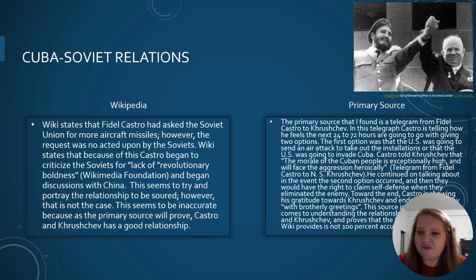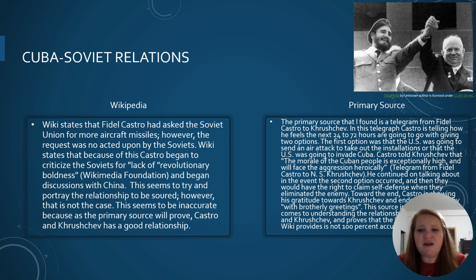Wiki states that Fidel Castro had asked the Soviet Union for more anti-aircraft missiles. However, the request was not acted upon by the Soviets. So the wiki states that because of this, Castro began to criticize the Soviets for the lack of revolutionary boldness and began discussions with China. This seems to try to portray their relationship as soured. However, that is not the case.